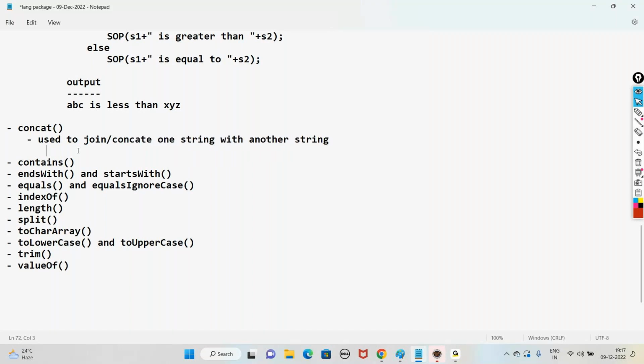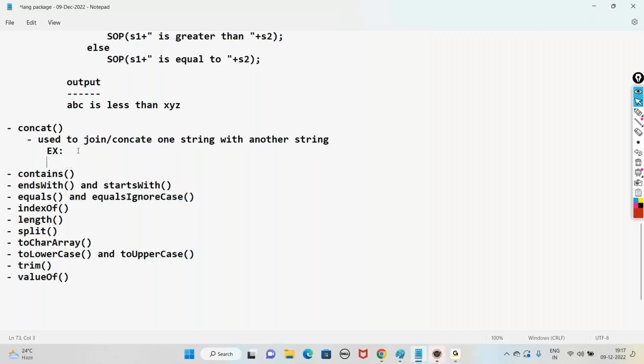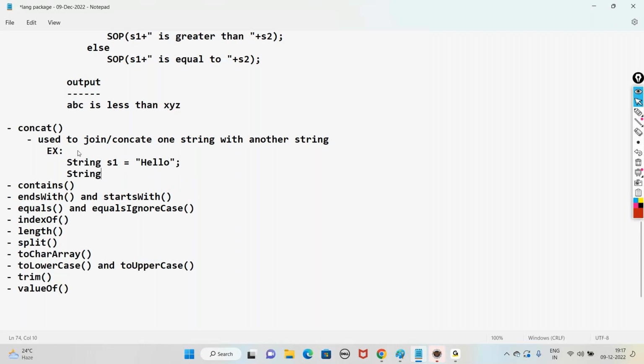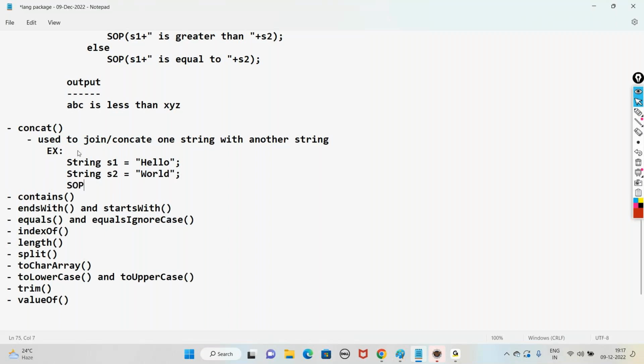For example, if you take a string s1 equal to hello, and one more string s2 equal to world, and you write in SOP s1.concat(s2), the output will be hello world.